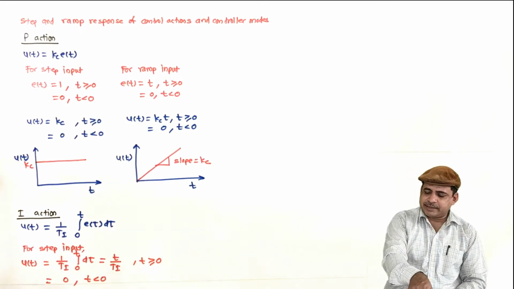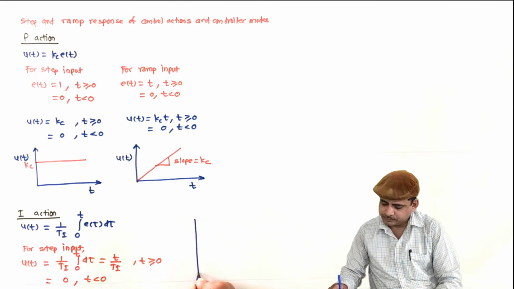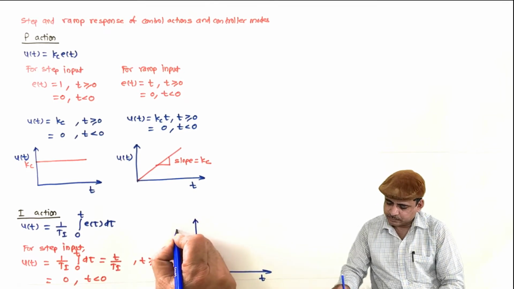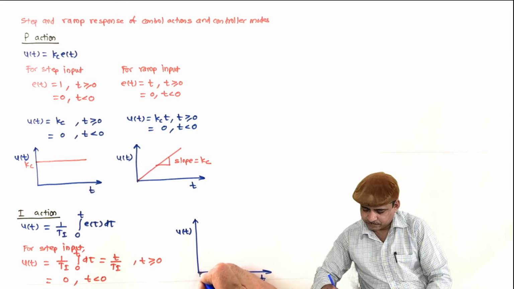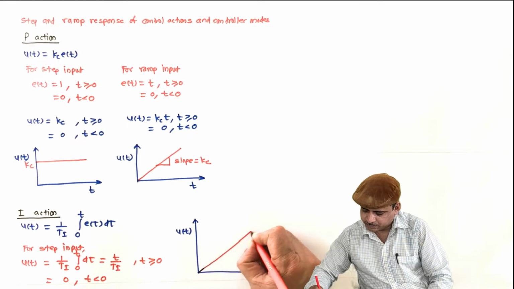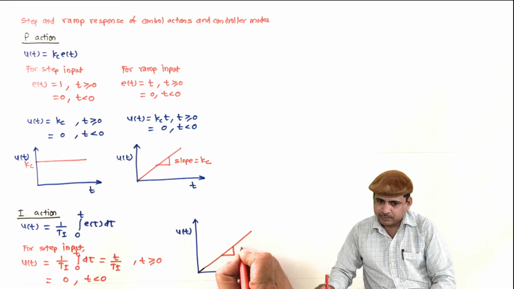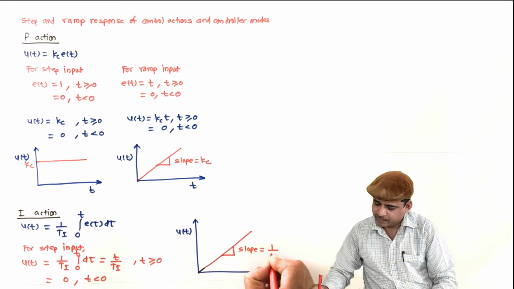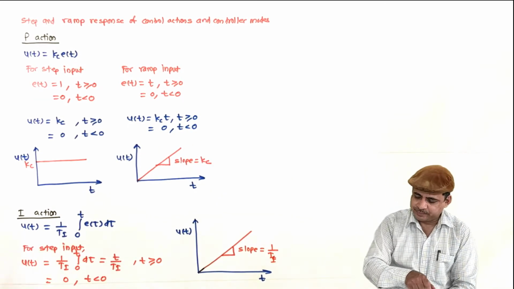And the same can be sketched as, but here the slope will be 1 by Ti. And in the P case the slope was Kc.